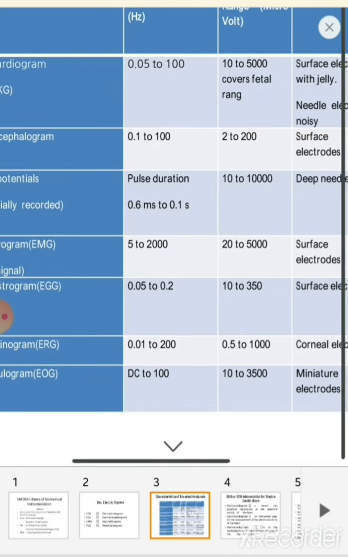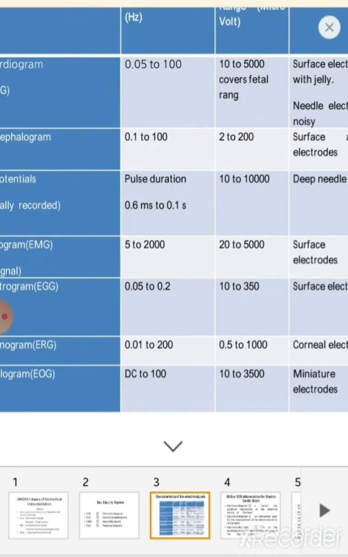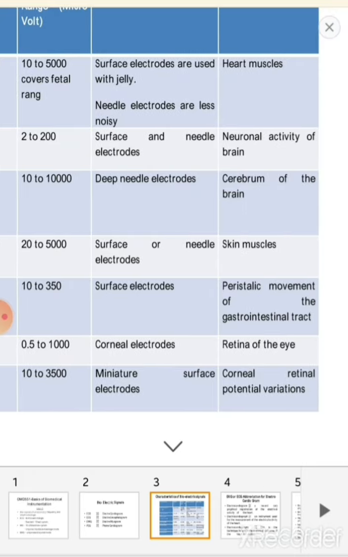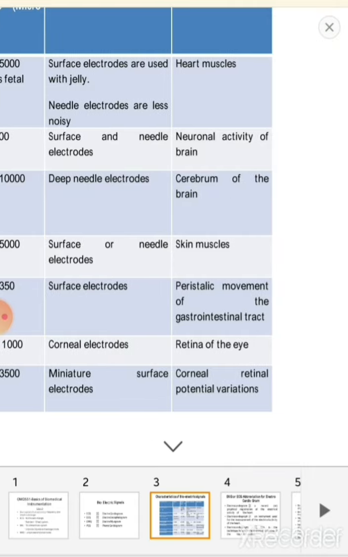Next is EMG. Frequency range 5 to 2000. Potential range 20 to 5000. Surface or needle electrodes are used to measure this type of biosignal. These are originated from skeletal muscles.